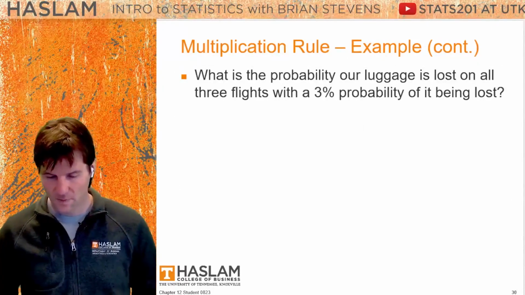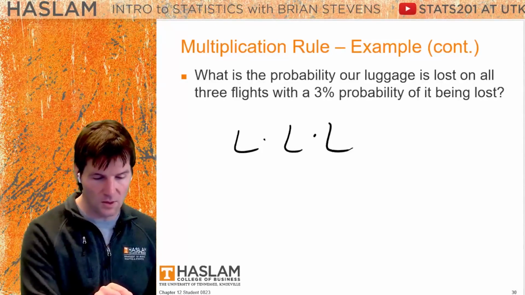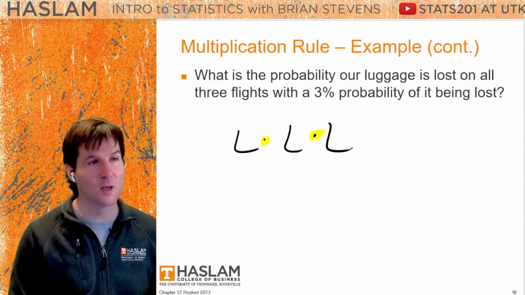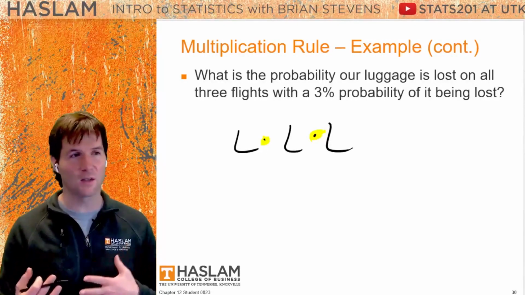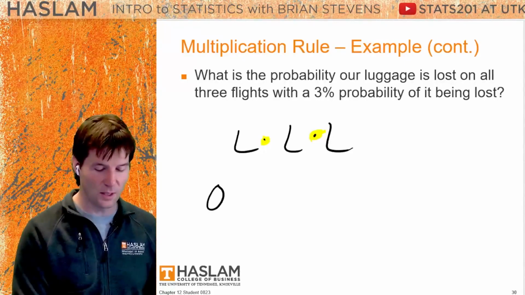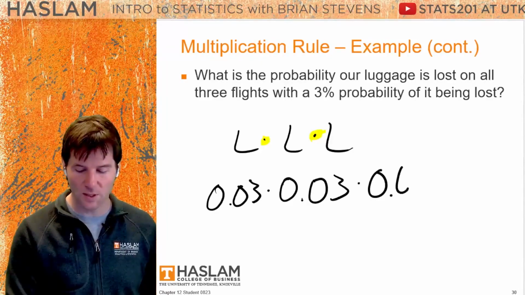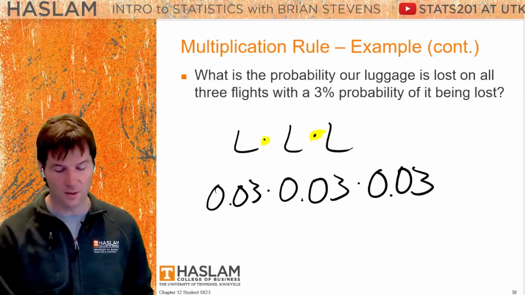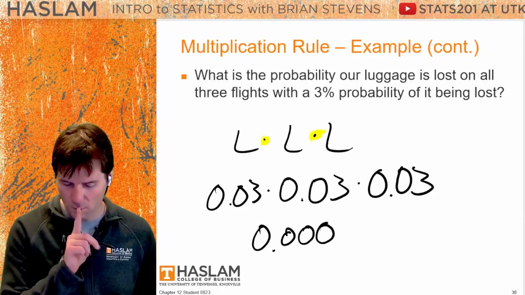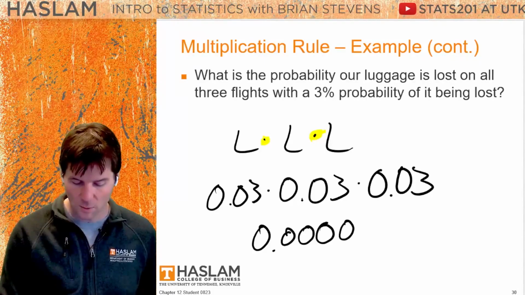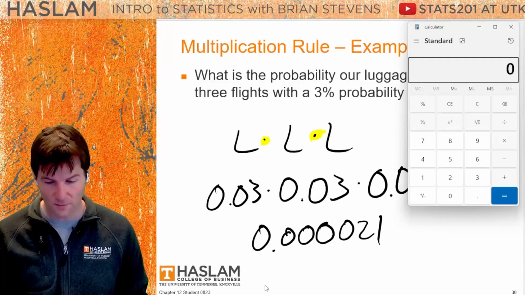Well, simply, that would be they lose it, and they lose it, and they lose it. And there you see the multiply for lose and lose and lose. And I don't think our luggage being lost on one flight would influence it being lost on another flight. Hence, these are independent. So simply 0.03 times 0.03 times 0.03. Let's check the numbers and make sure we got it right, see if we added enough zeros.